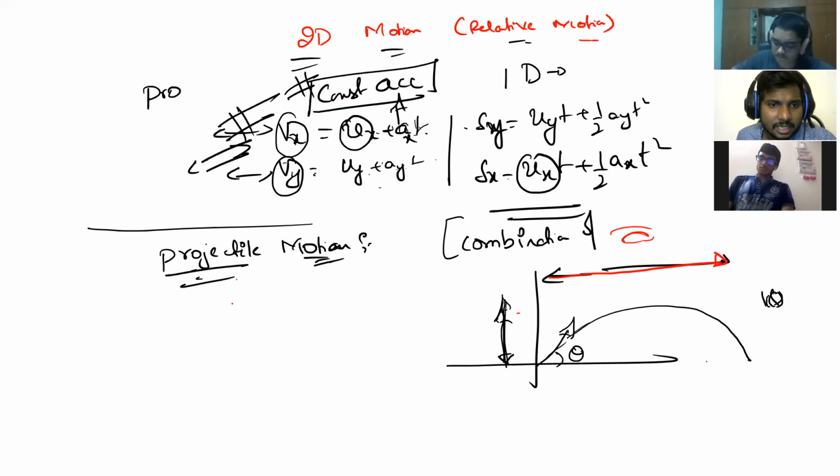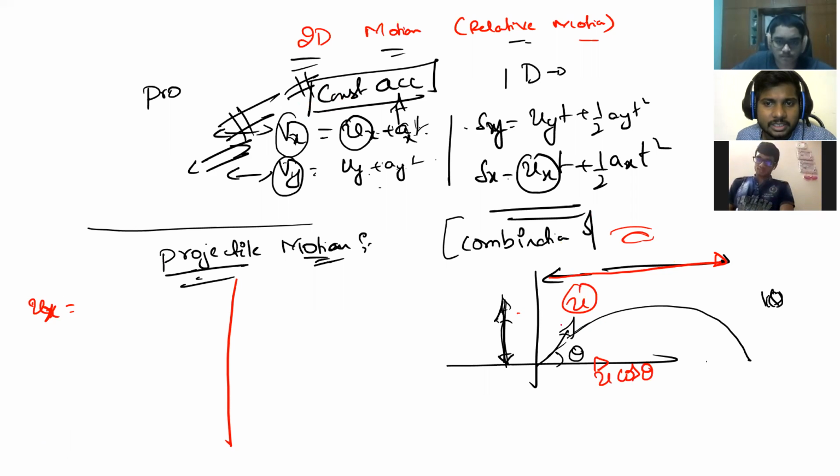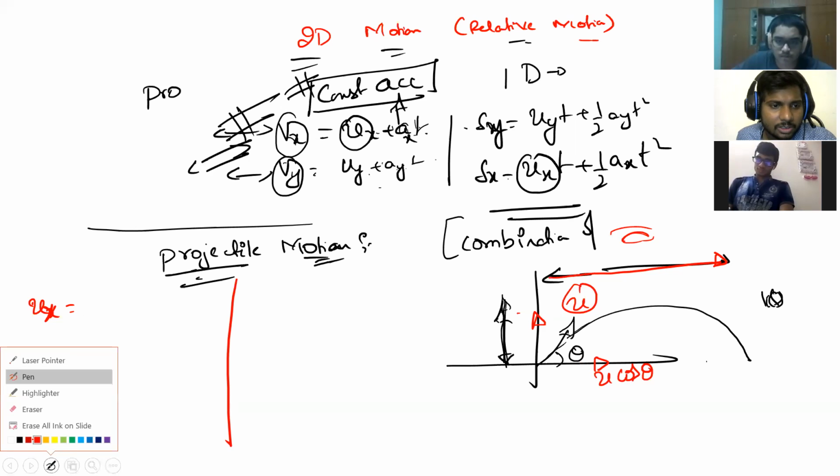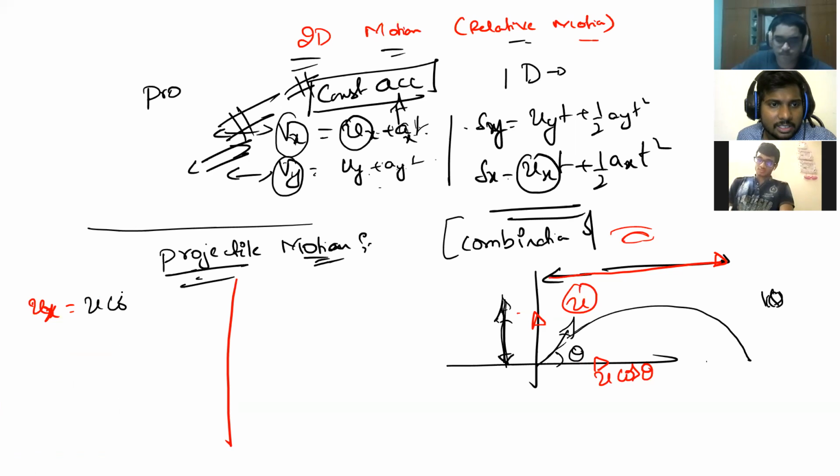So if we see the projectile motion, what is the initial velocity in the x direction? If I throw with a velocity u, the initial velocity in the x direction will be u cos theta, resolving it in the component of the x direction. You understood it, Kaushik? Yes, sir. What is uy then, the initial vertical velocity? Upward, sir. That is u sin theta. Got it? This is upward, this is u sin theta.